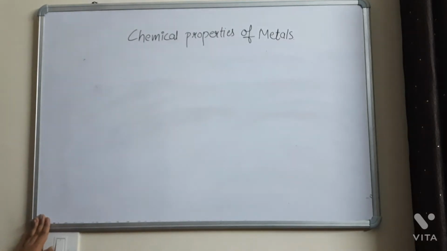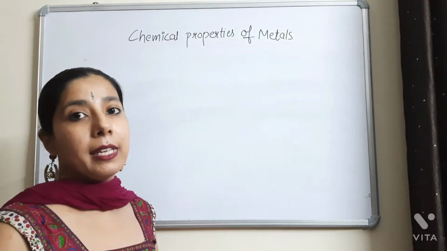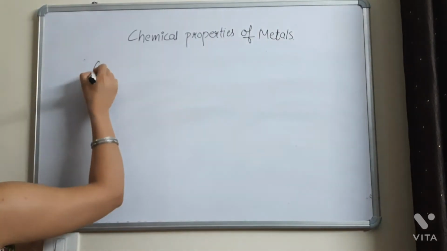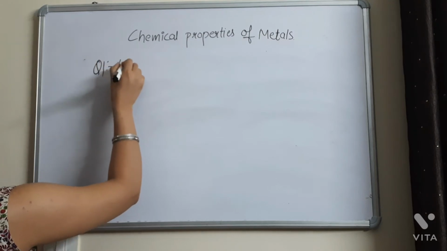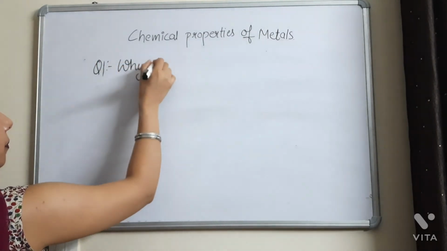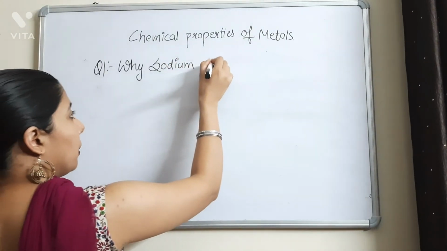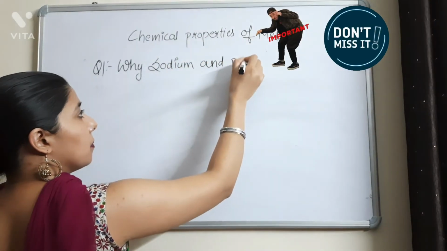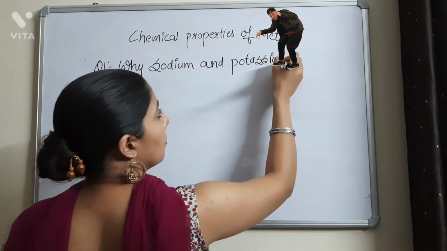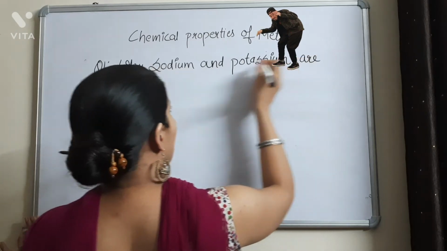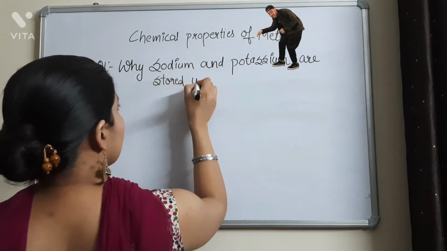Now the most important question from the chemical properties of the metals that will be 100% asked in your exams is, why are sodium and potassium stored under kerosene?